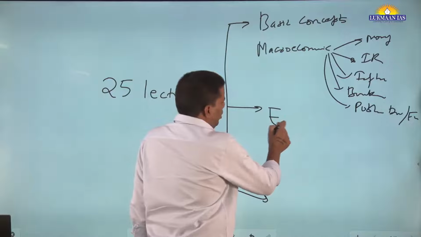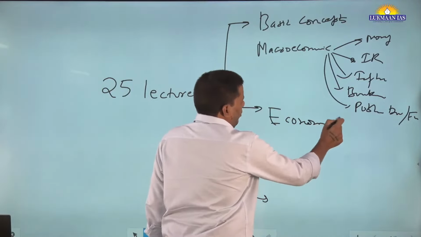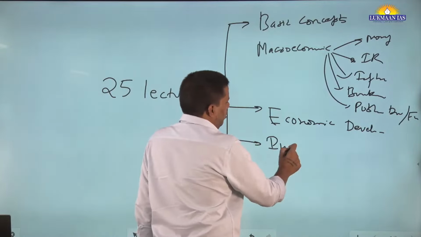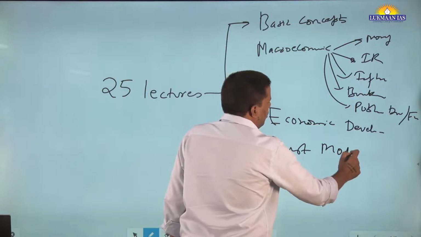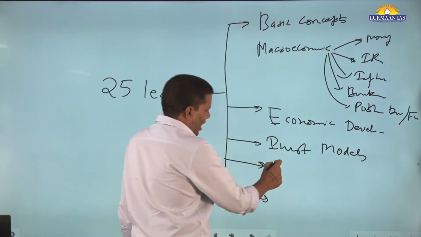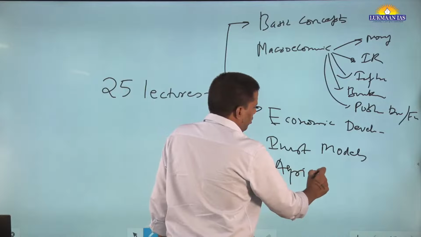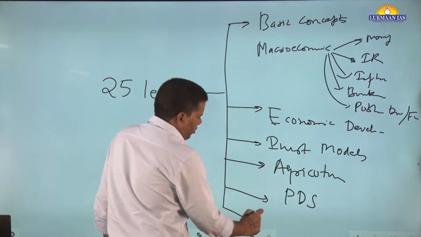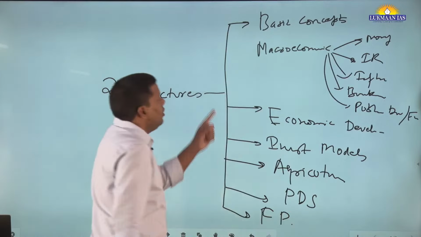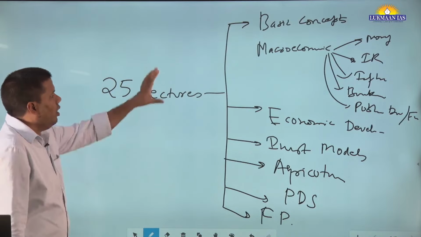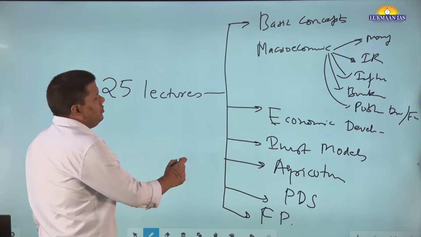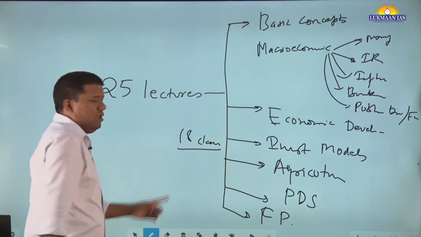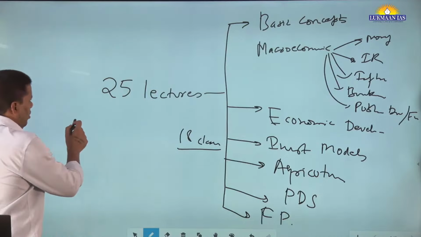Let's say economic development is the first topic of the syllabus, right? Then the investment model is there. Then agriculture is there. PDS is there. Food processing is there. Okay, so this will be divided. This will take around 18 classes. Remaining classes will go into economic